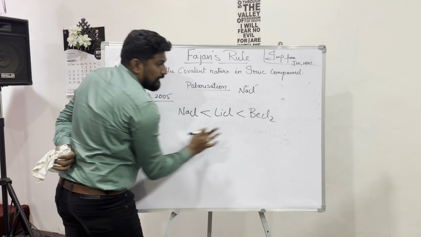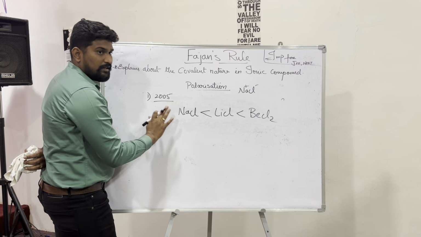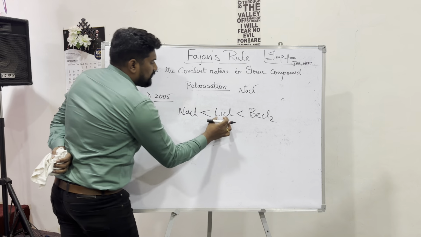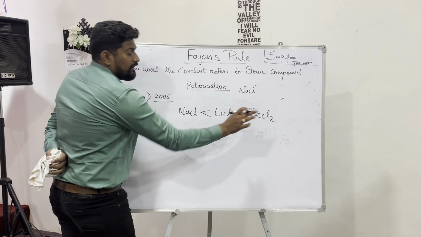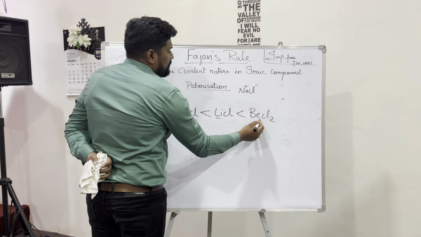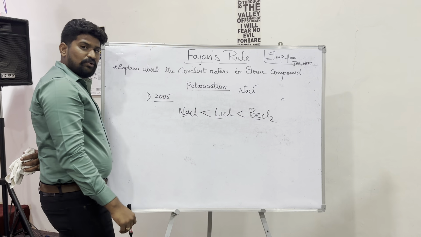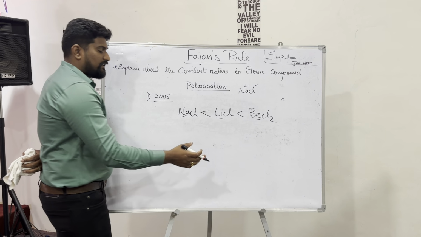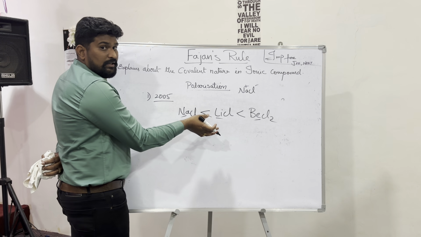All anions are the same, so there is no confusion. But the cations are different. Out of these, the smallest is lithium, next beryllium and sodium. Generally, the size of the atom determines the polarizing power.